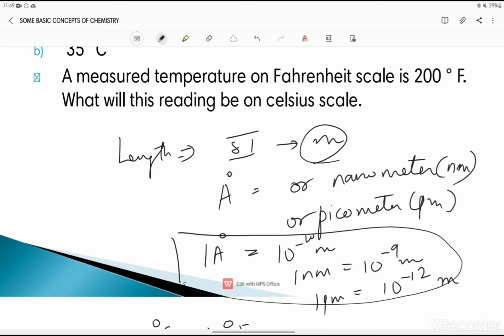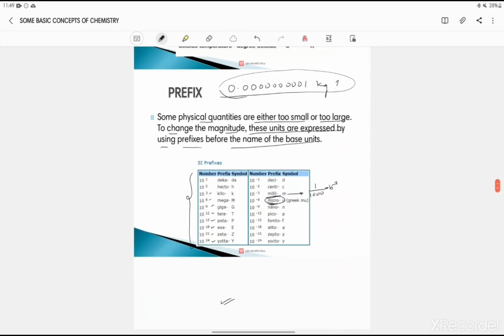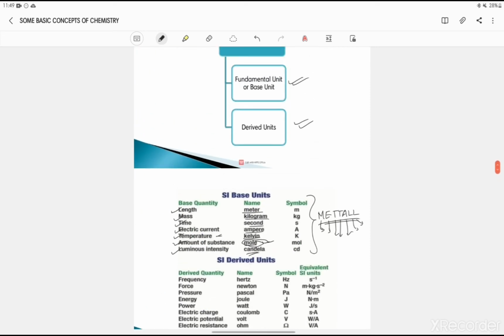So that's all for this video. So today in this video I have discussed about matter and how to measure the matter. Alright, in the next video I will talk about the uncertainty in measurements. Means there will always be some kind of uncertainties whenever we are measuring some kind of matter. Means mistakes तो हो ही सकते हैं. We will talk about those mistakes that we basically do and how to rectify those mistakes. So that's all for today.